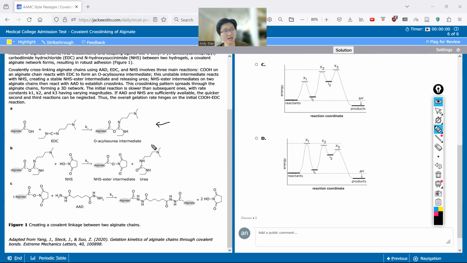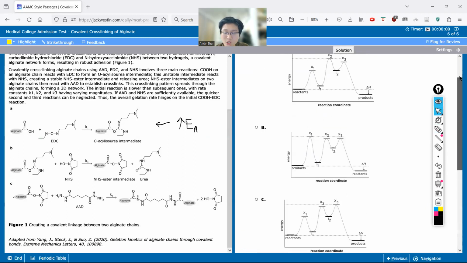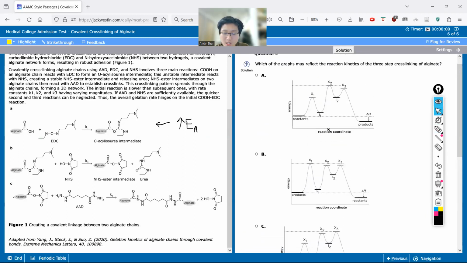It tells us that it's the slowest step, which means it should have the highest activation energy, which we represent by EA. Okay, so it takes the most energy for reaction A to get going. And how can we translate that into a graph? So I see answer choice A here. We can see here, right? So this is reaction 1, this is reaction 2, reaction 3. They each have their own activation energies.